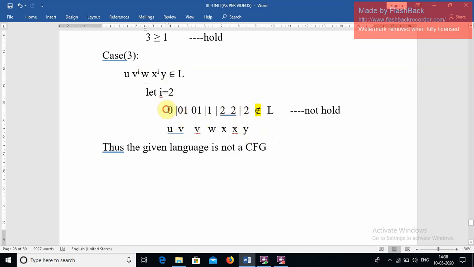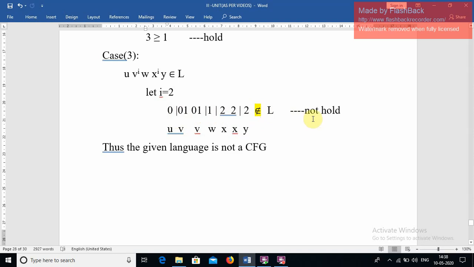If you observe the new string, we have zeros, ones and twos in equal numbers, but the zeros are not followed by ones and the ones are not followed by twos. So there is a problem with this string, which is not in the given language.